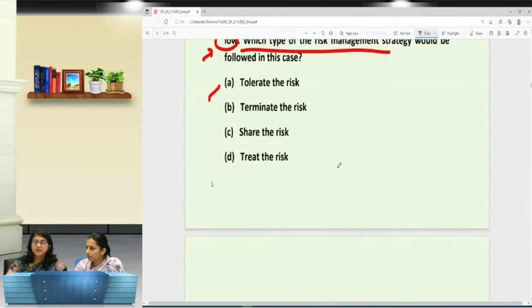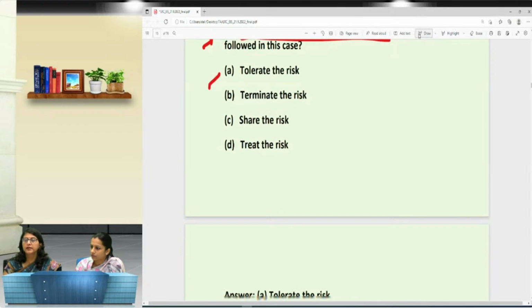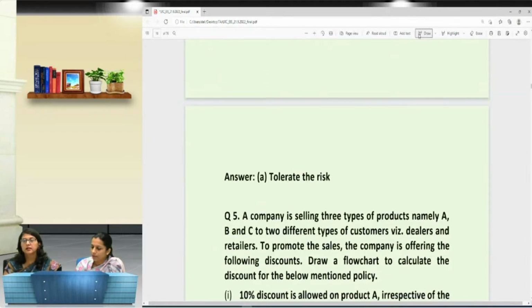Ma'am, Miss Akriti is asking, can we make diagrams to support our answer? Yes, you can, but it doesn't replace the exact requirement of the question. If you are making a diagram, it doesn't ensure that you are going to get more marks, because it is not a necessary requirement of the question.